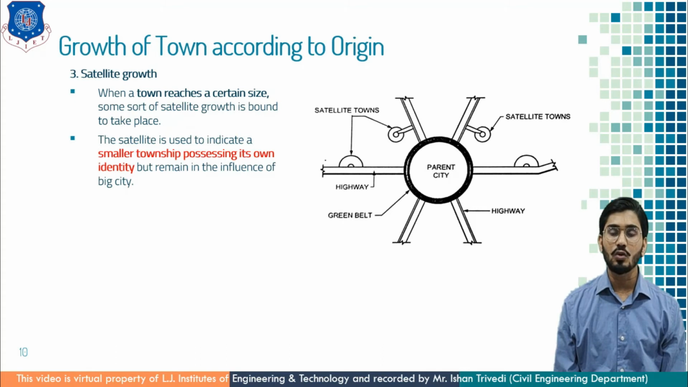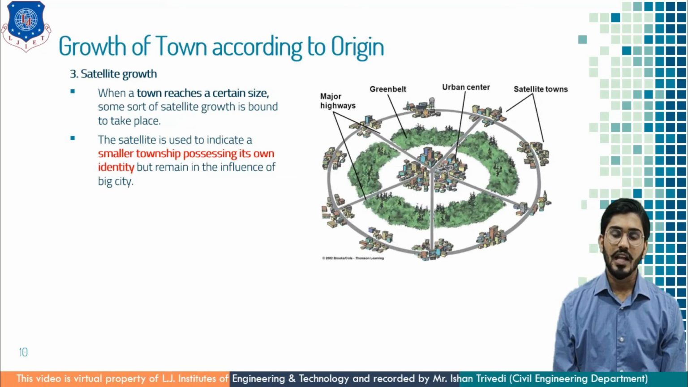After the green belt, certain roads are fanning out from the city center. And along these main roads, small towns or small nuclei are developed. These nuclei or small towns are nothing but satellite towns, which greatly depend upon the parent city. You can see in this, the development occurs at the peripheral and outskirt roads, and these are the satellite towns. For example, Faridabad near Delhi, Vashi near Mumbai.